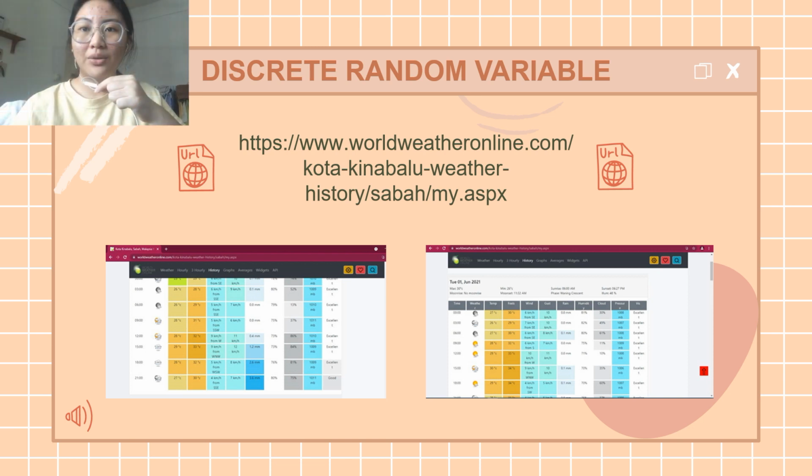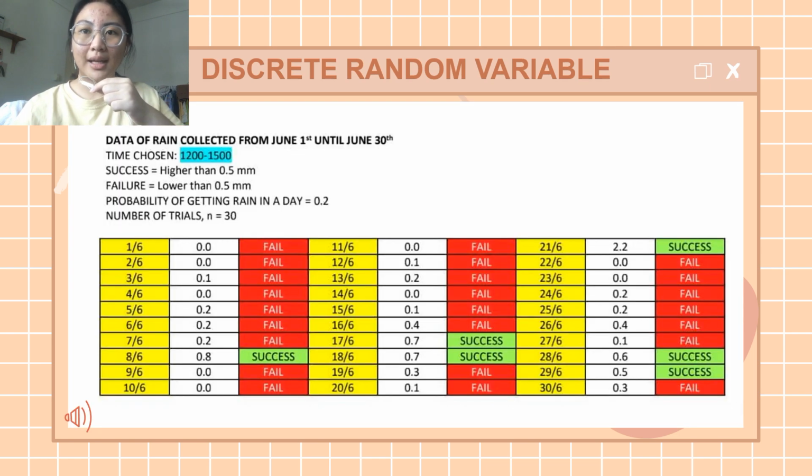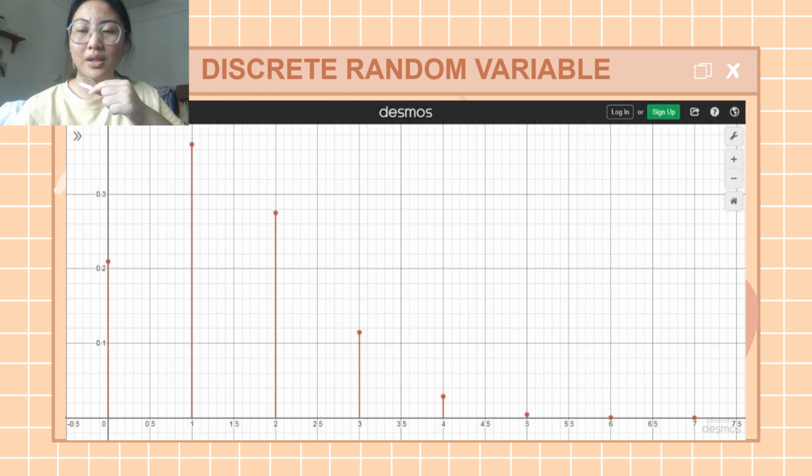Now, let's look into the procedures of obtaining data for our DRV and CRV. As for our DRV, we obtain the data by accessing the link shown. This website has helped us a lot in our project. Next, we organize the data in a table so that we can find the probability of getting rain in a day. And lastly, we use Desmos to plot our distribution graph.